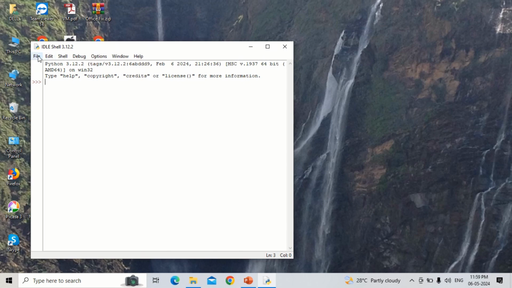Here I will create a new file by using Ctrl+N, that is the shortcut key. So this is a new file, which is script mode.